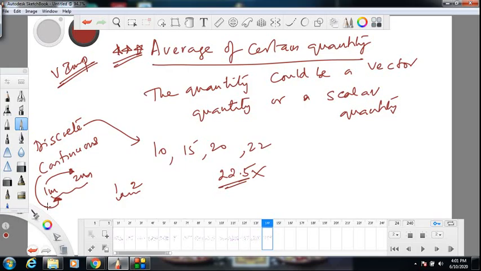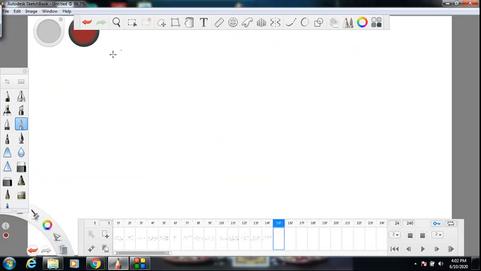In childhood, you have been told how to calculate the average of a discrete quantity. Very simple. Suppose there are 4 students: student 1, student 2, student 3, student 4. This fellow has 3 chocolates, this fellow has 2 chocolates, this fellow has 4 chocolates, this fellow has 6 chocolates. If you want the average number of chocolates, what do you do? This is a discrete system.